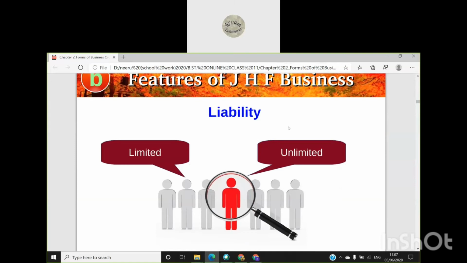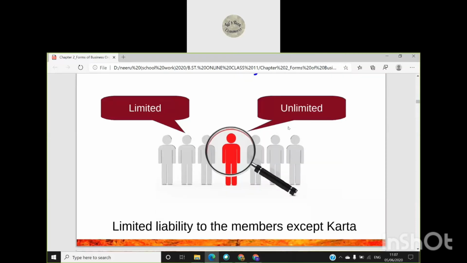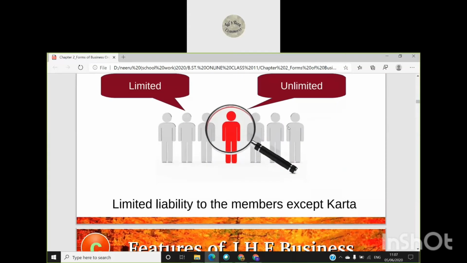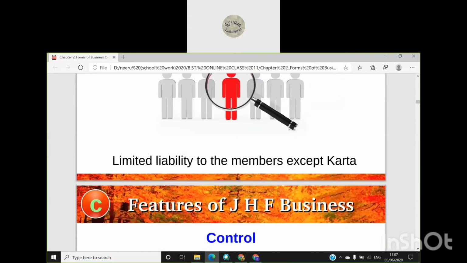So, unlimited liability of Karta means that the personal assets of Karta can be attached if we want to pay the debts of the outsiders and the business has insufficient funds. So, limited liability to the members except Karta. Karta has unlimited liability, the eldest member of the family, and other members have limited liability.